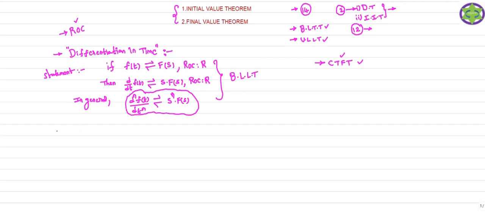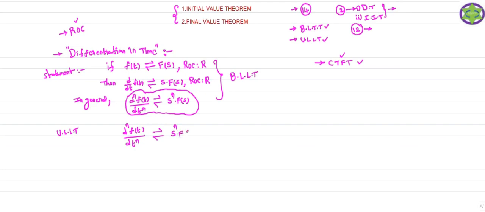Therefore, the unilateral Laplace transform of the first order derivative of your signal, or the nth order derivative of your signal, is like this. So d power n f of t, this is the nth order derivative of your signal. If you take the Laplace transform of this signal, the result is like this.